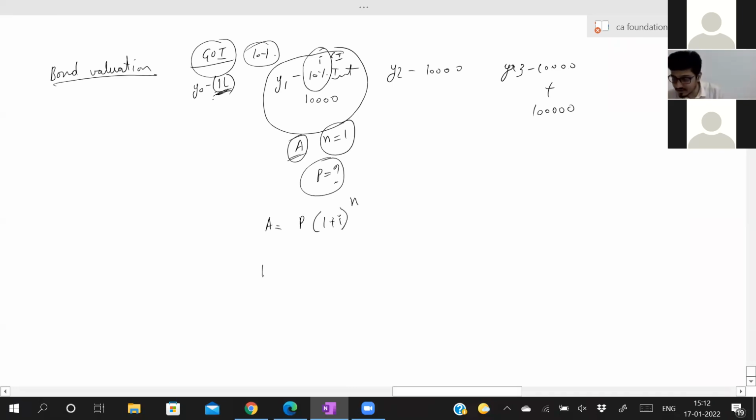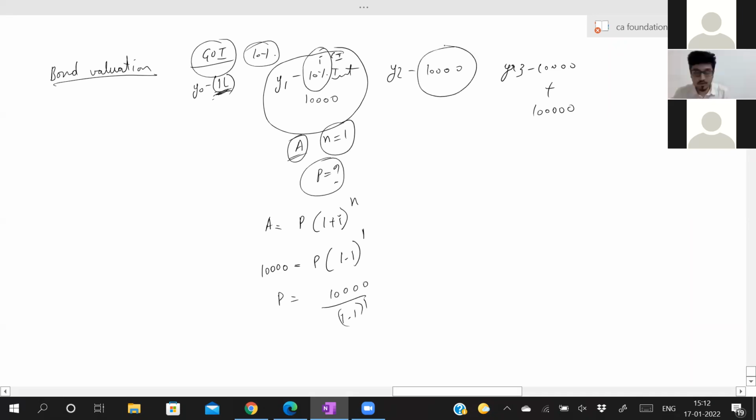Now they are giving A as 10,000. Now P is what we need to find out. Now 1 plus I, that is 1.1. I is equal to 0.1. So 1.1 to the power N. So P is equal to 10,000 by 1.1 to the power 1.